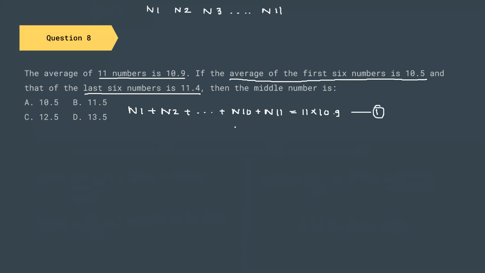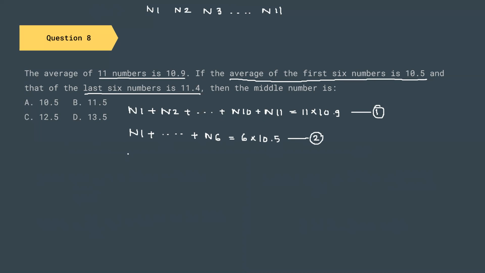They're saying again that the average of the first 6 numbers is 10.5. So what can we write? N1 plus dot dot dot till N6 is 6 into 10.5. That is our equation number 2.